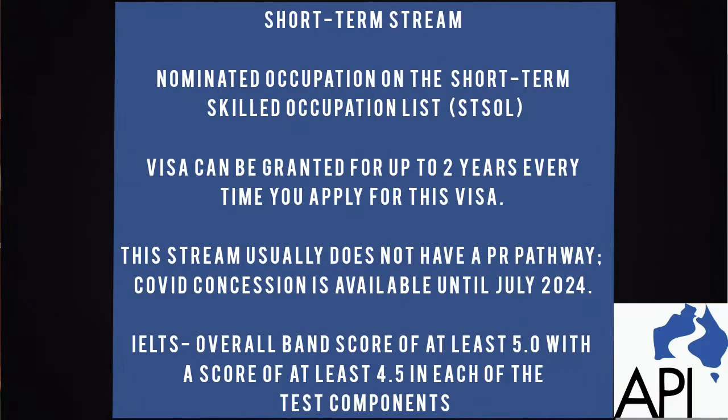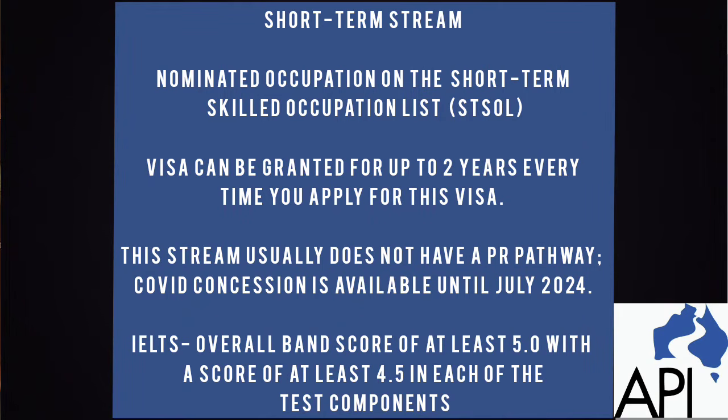The short-term stream is for the applicants who have an occupation in the short list. They can stay up to 2 years every time that they are granted this visa. This stream usually does not have a permanent pathway, but visa holders may apply for the Subclass 186 transitional stream until July 2024 if they have been in Australia during the pandemic and worked for their employer for at least 3 years in the past 4 years.